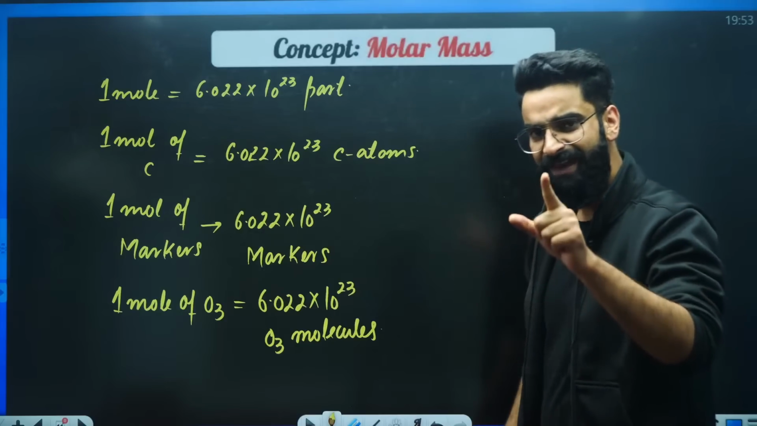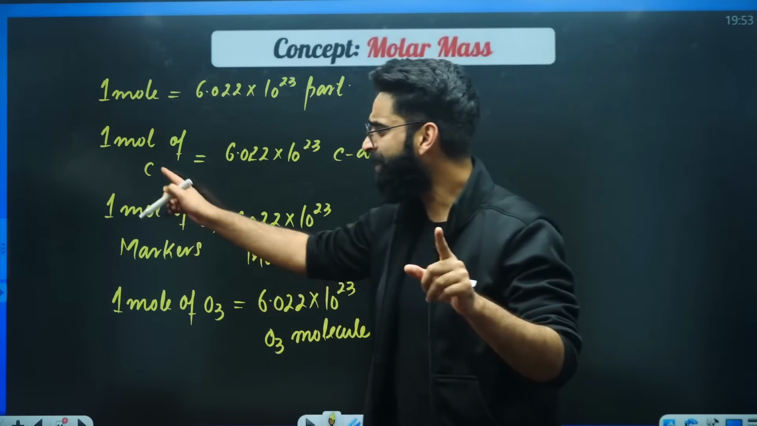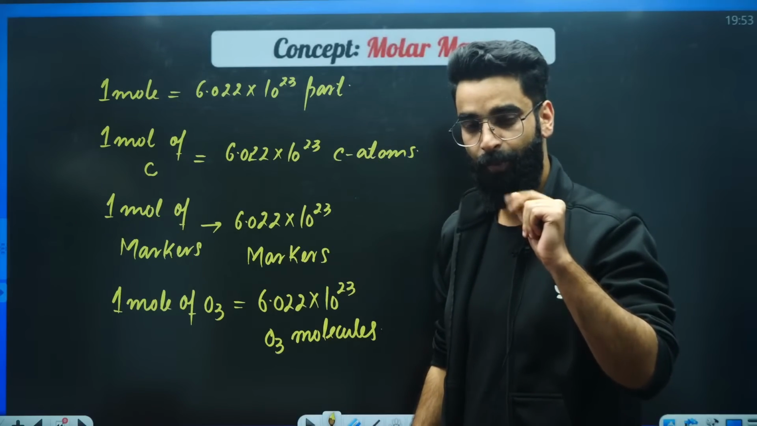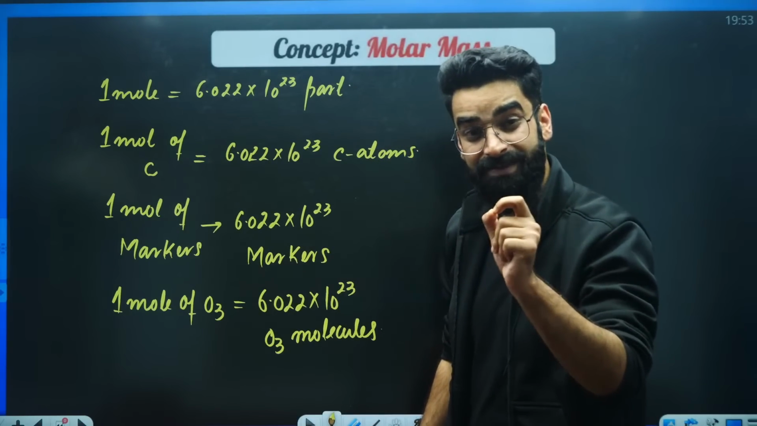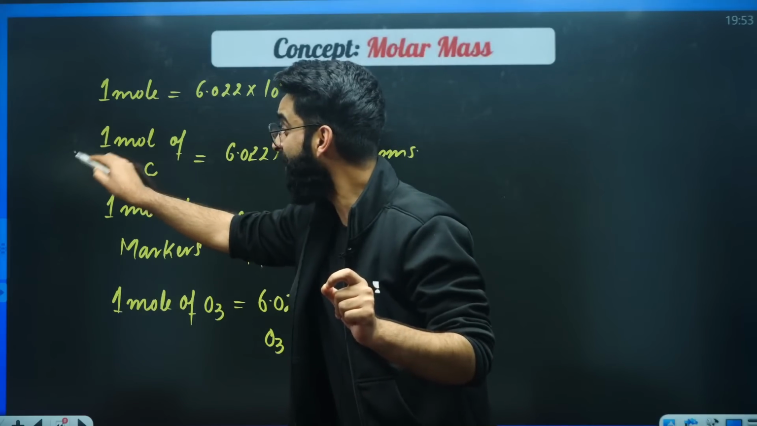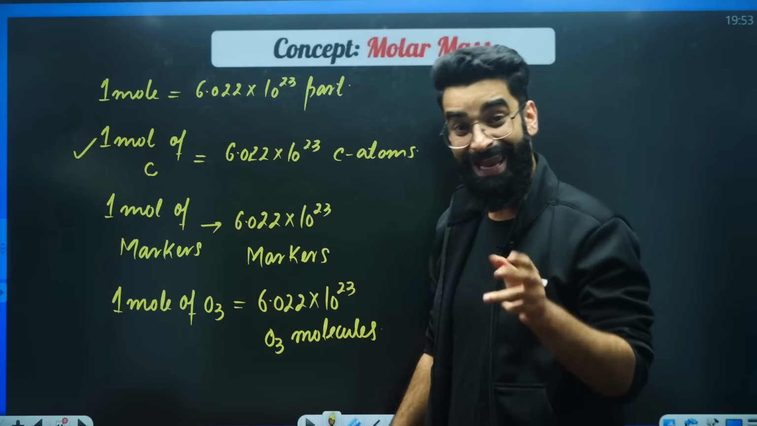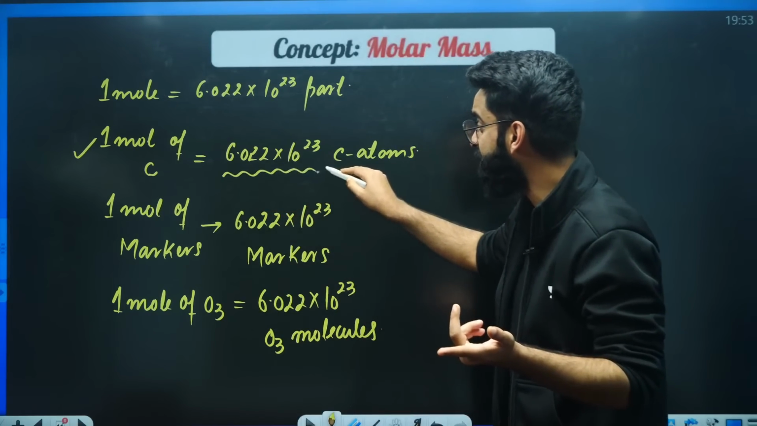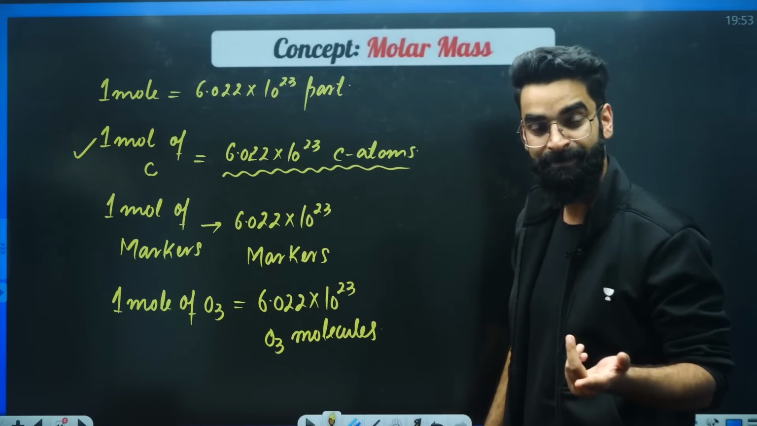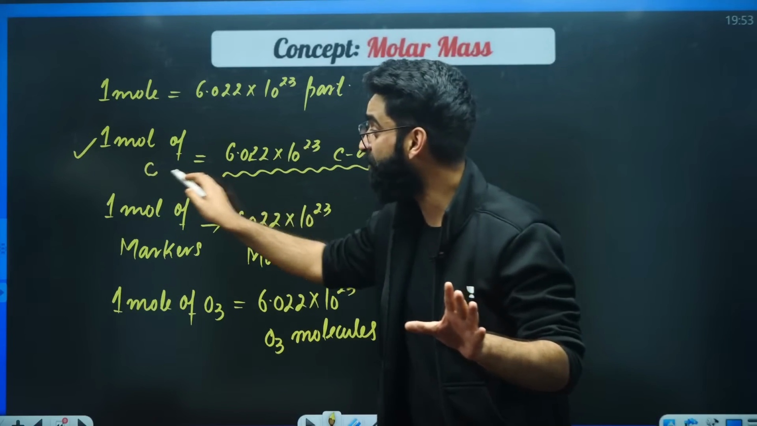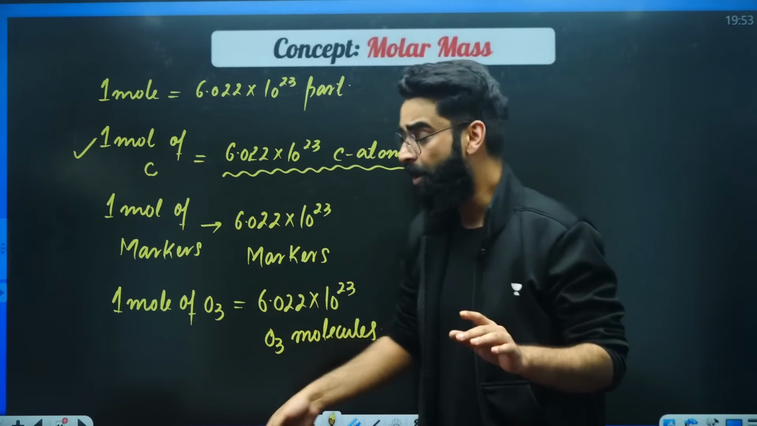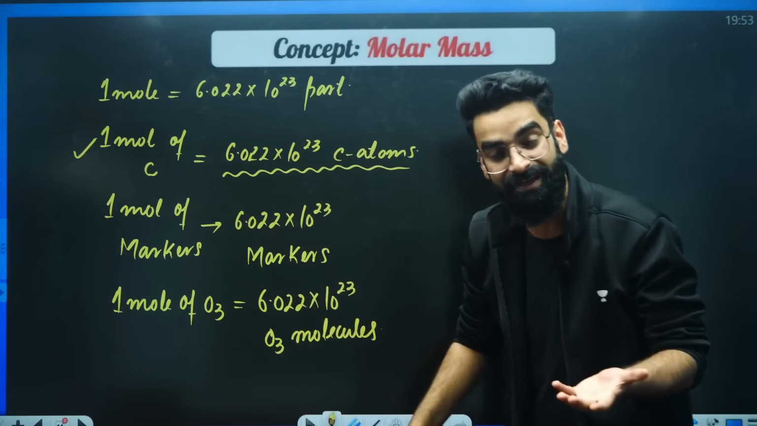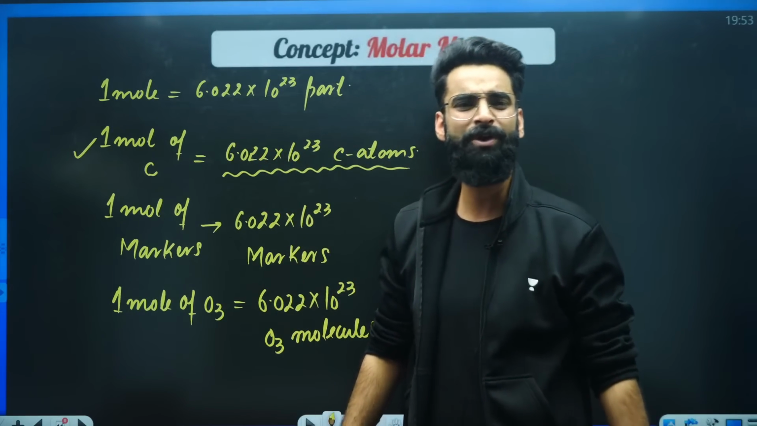Now people, understand. If I ask you, what is the molar mass of carbon, that means I am asking you, what is the mass of 1 mole of carbon? Indirectly, I'm asking you, what is the mass of 6.022 into 10 raised power 23 carbon atoms? Whatever will be the mass of 1 mole of carbon, that's something which you call molar mass of carbon.